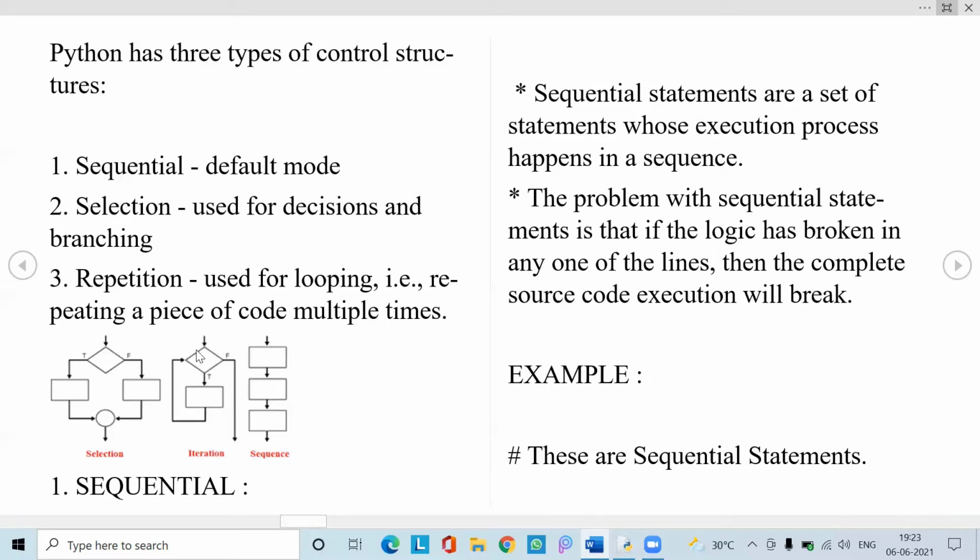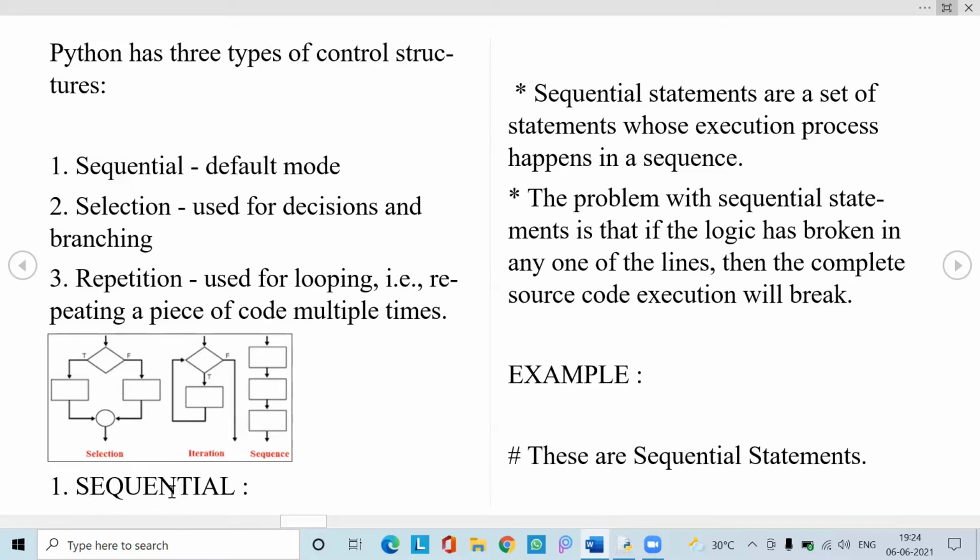So till the condition is satisfied, the body of statements gets executed. Once the condition fails, it goes out of the loop. So this is the selection. As we have seen, let us consider this is the money. If you have entered the correct money, it returns the money. If wrong, it goes to the next, that is the else part of the condition.